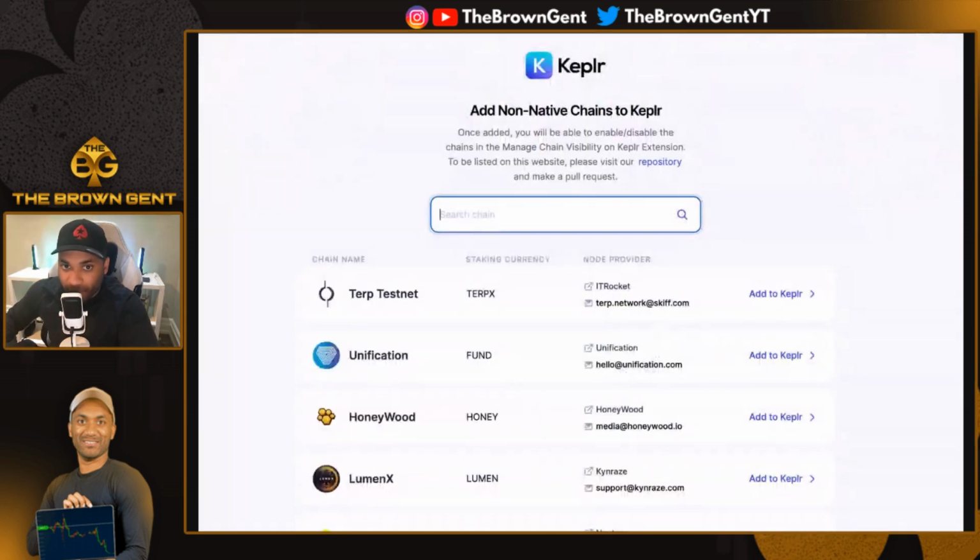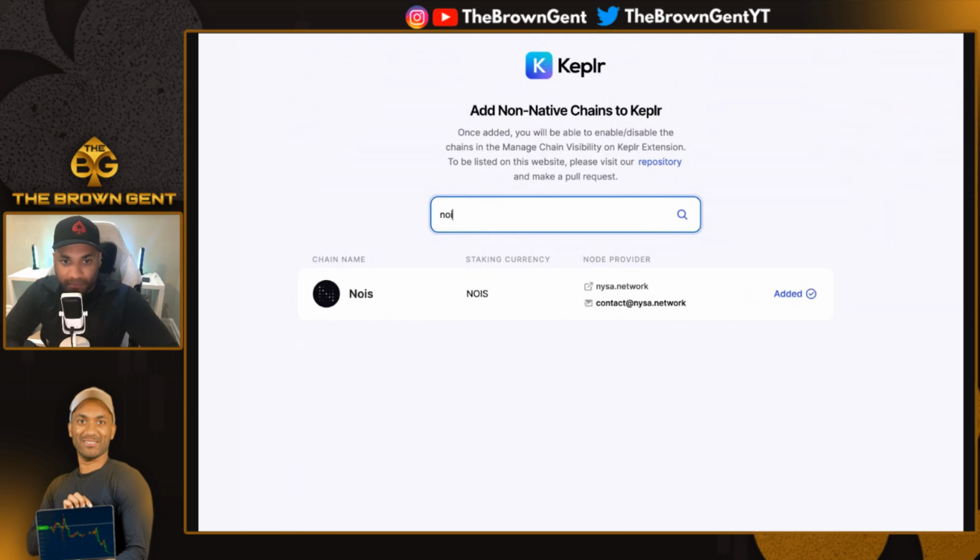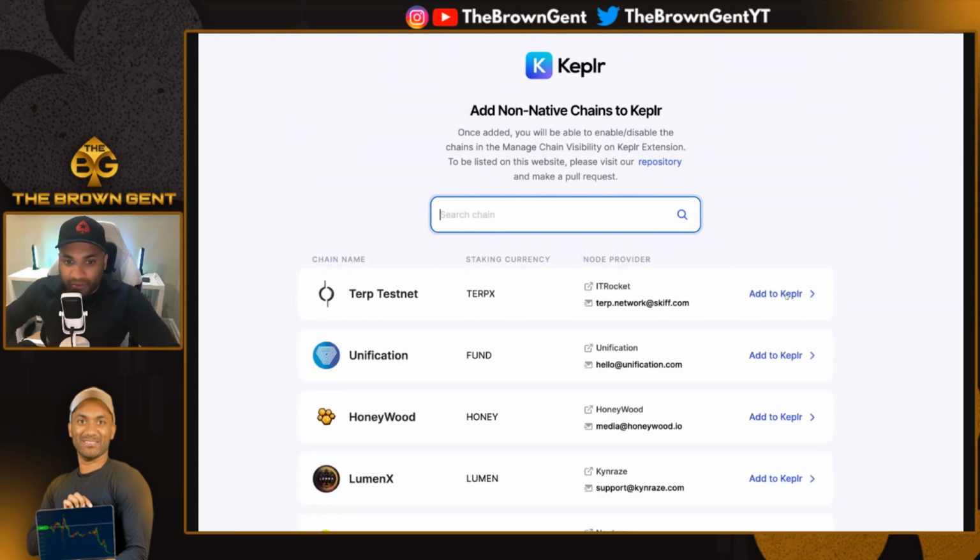So one of the things that I did is, the first thing you want to do regardless is, if you're using Keplr, go to chains.keplr.app. Make sure you ensure that you have a NOIS address. So you type in NOIS. I've already got the address. If you don't, you'll see the option to add to Keplr on the screen. So just add it to Keplr.